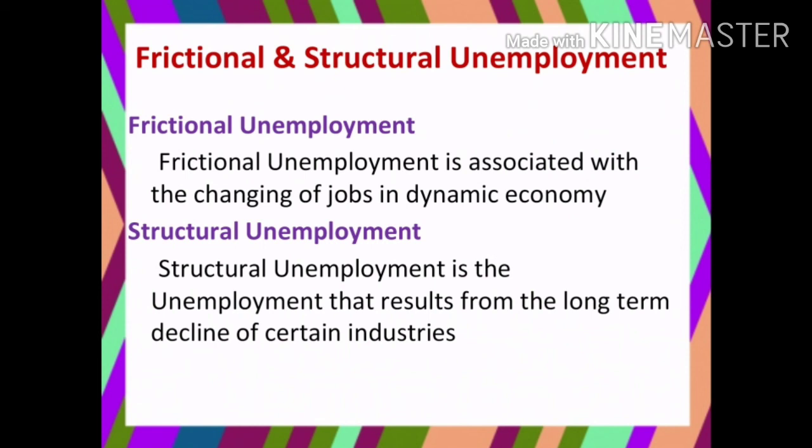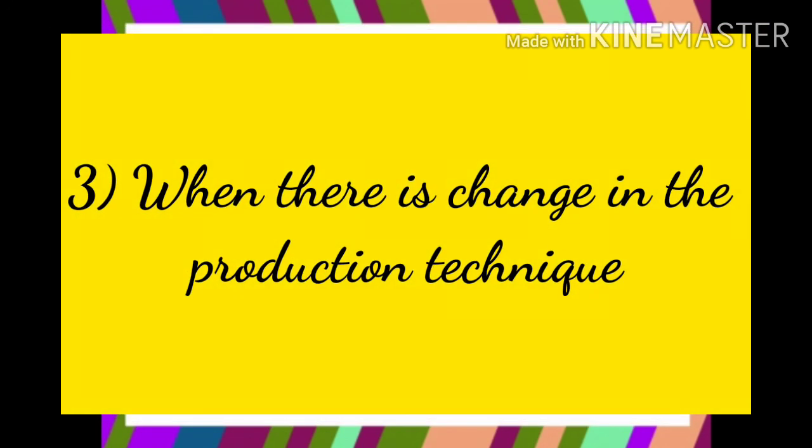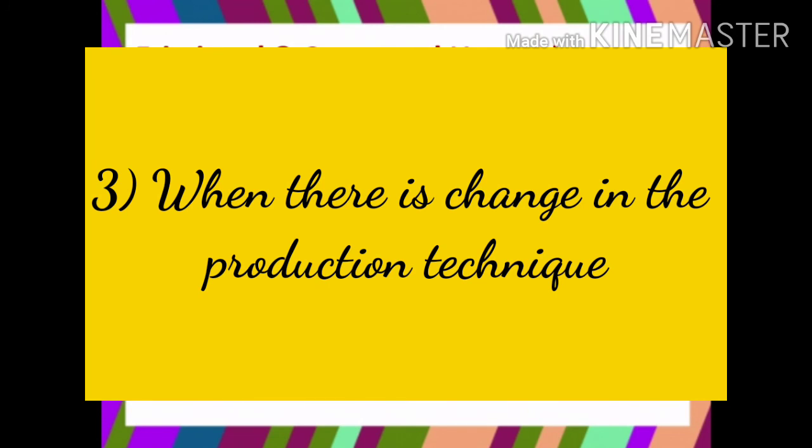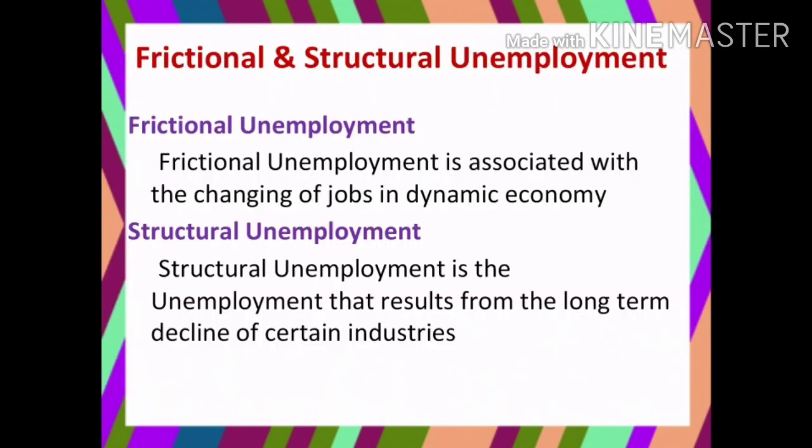So we should know how to adapt to the technical changes in the economy. The last reason may be a change in production technique. While producing the product, they may change the technology. If they don't know how to adopt that technology, structural unemployment may happen. So these are the three reasons for structural unemployment.